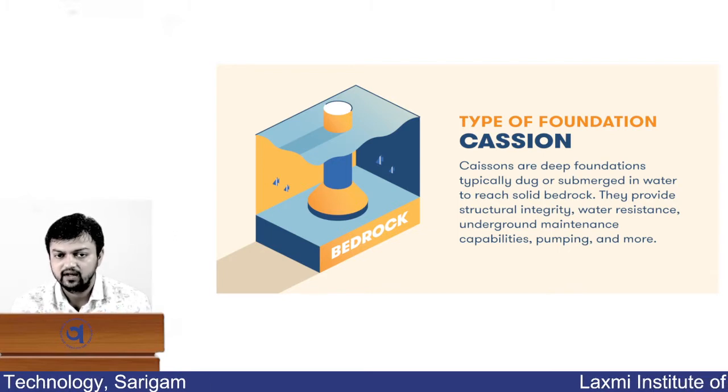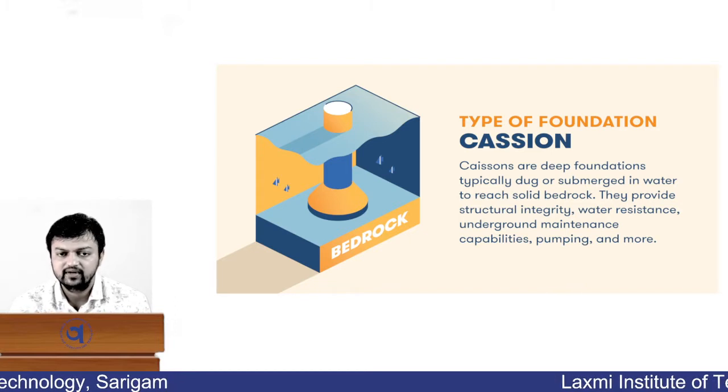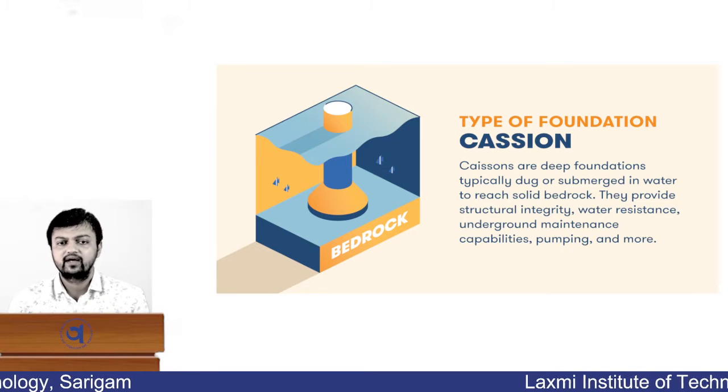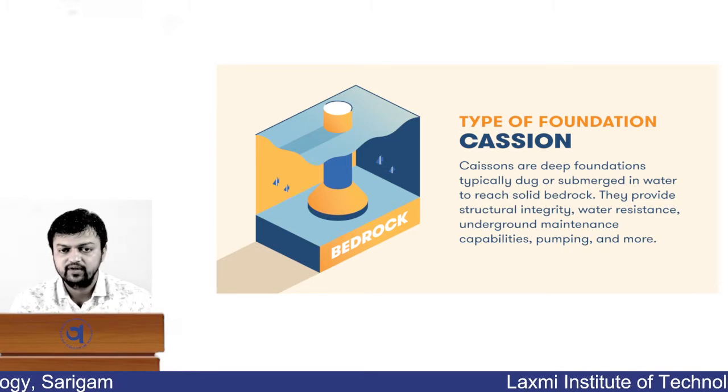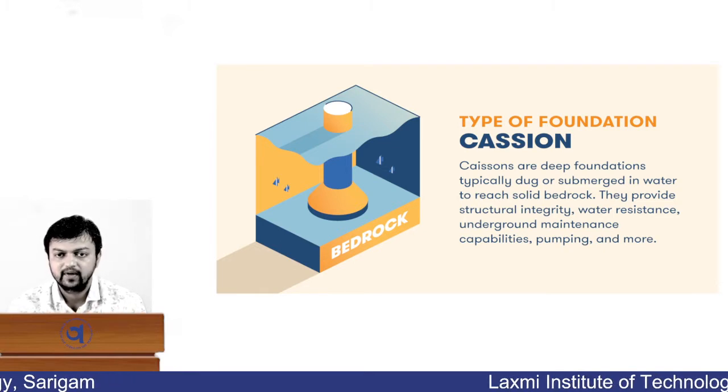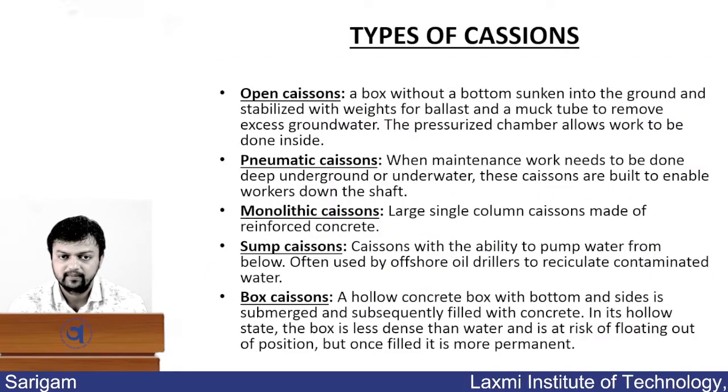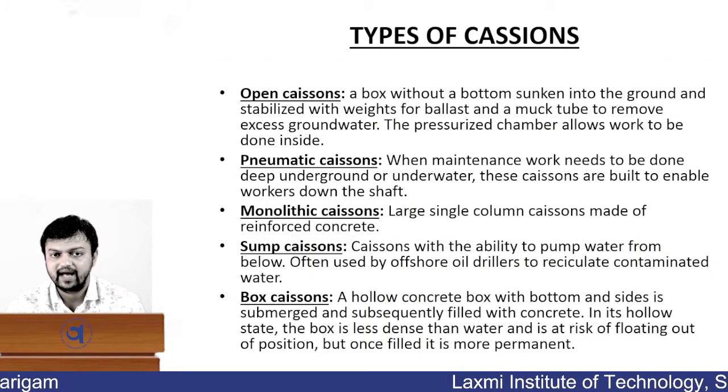Okay, beneath the softer soil. Now here you can see the caisson is submerged into the water till you get to the bedrock, so that the loads can be distributed into the bedrock. So this is an example of a caisson. Now, let us see the types of caisson.